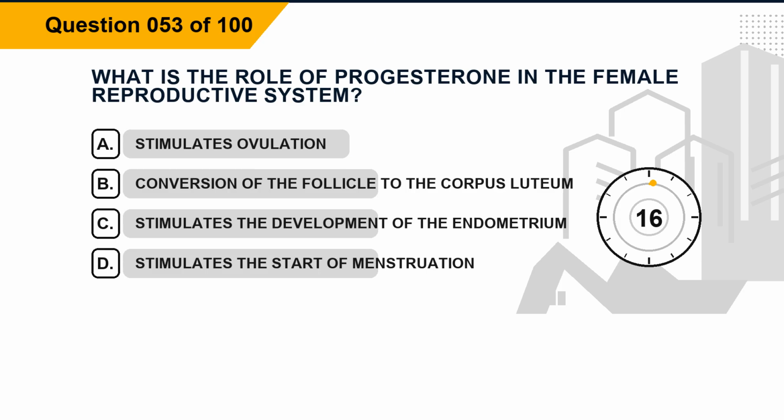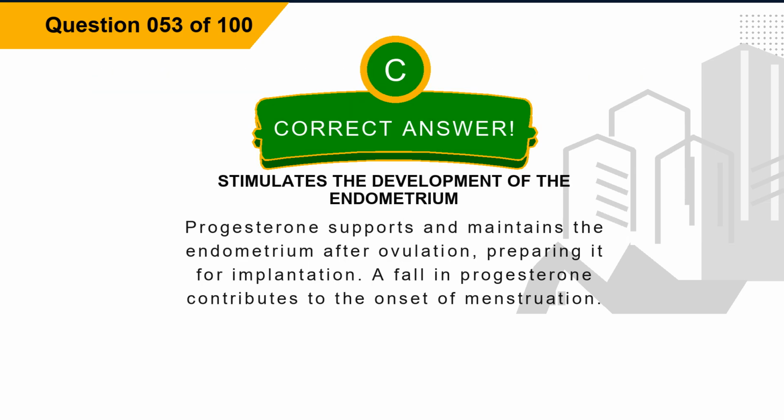Question 53. What is the role of progesterone in the female reproductive system? Option A, stimulates ovulation. Option B, conversion of the follicle to the corpus luteum. Option C, stimulates the development of the endometrium. Option D, stimulates the start of menstruation. The correct answer is option C, stimulates the development of the endometrium. Explanation: progesterone supports and maintains the endometrium after ovulation, preparing it for implantation. A fall in progesterone contributes to the onset of menstruation.